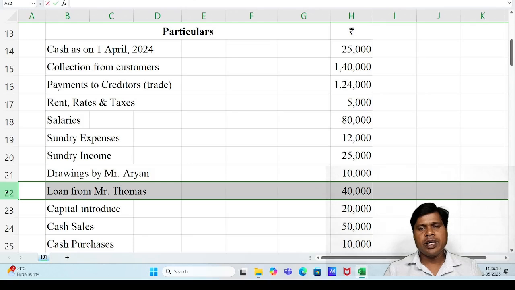After drawing, next item, loan from Mr. Thomas 40,000. Loan taken by Mr. Aryan from Thomas. Journal entry: cash account debit to loan. The cash ledger account is available, so ledger posting: cash account debit side to loan from Thomas.